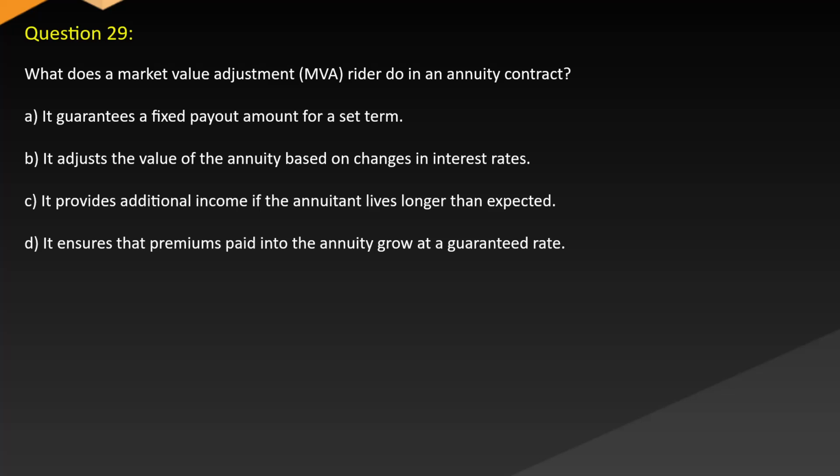Question 29. What does a market value adjustment MVA rider do in an annuity contract? A. It guarantees a fixed payout amount for a set term. B. It adjusts the value of the annuity based on changes in interest rates. C. It provides additional income if the annuitant lives longer than expected. D. It ensures that premiums paid into the annuity grow at a guaranteed rate.